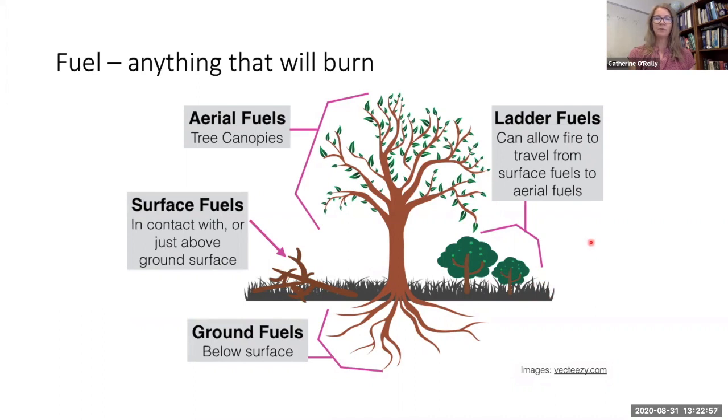Which of these fuels do you think would catch fire the easiest? What types of fuel might lead to fire spreading more rapidly? Which fuels would be the easiest to control a fire in or put out the burn? I've left a poll for you so that you can test your predictions and see what everybody else thinks about these questions.